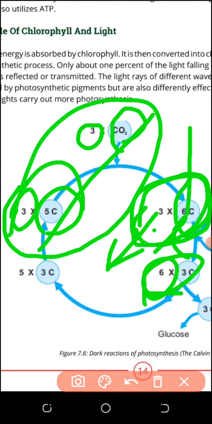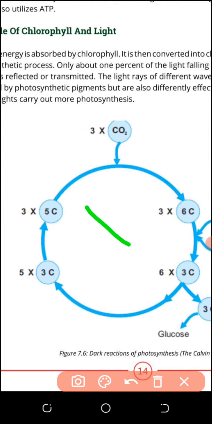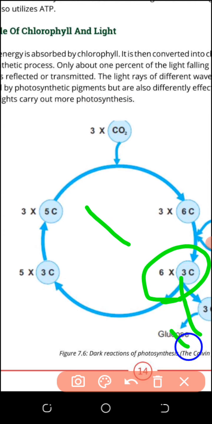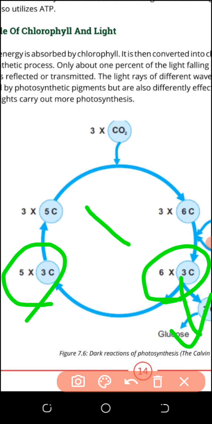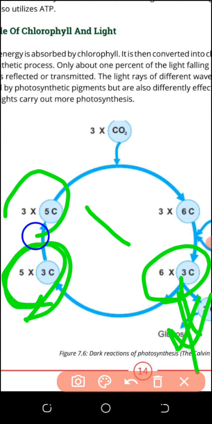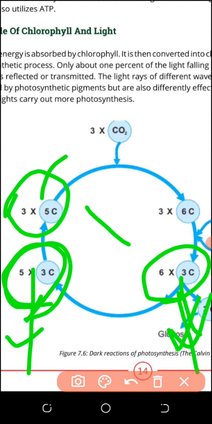So what will happen? Look here, students. The total number of 3 carbon molecules is 6. 1 3 carbon molecule will come out. How many molecules will remain? 5 3 carbon molecules will remain. The number of carbon atoms is 15. 5 3 carbon molecules will remain in the cycle, and 1 3 carbon will come out. The remaining will rearrange to form 3 5 carbon molecules. There is no problem converting 3 carbon to 5 carbon because the total number of carbon atoms is the same: 5 multiplied by 3 is 15, and here also 15.